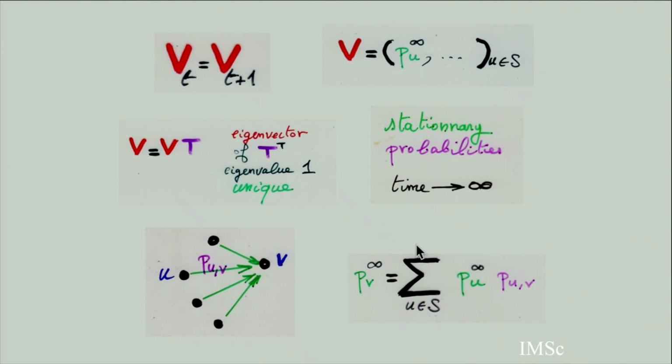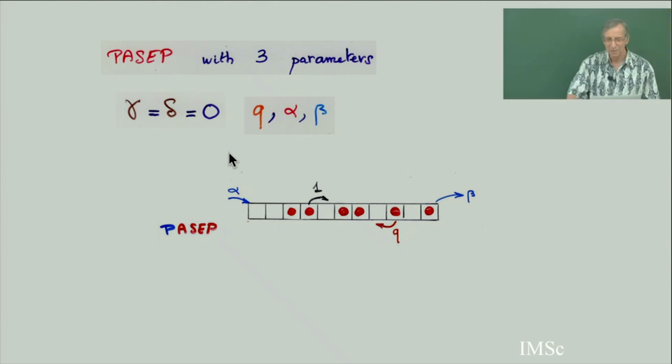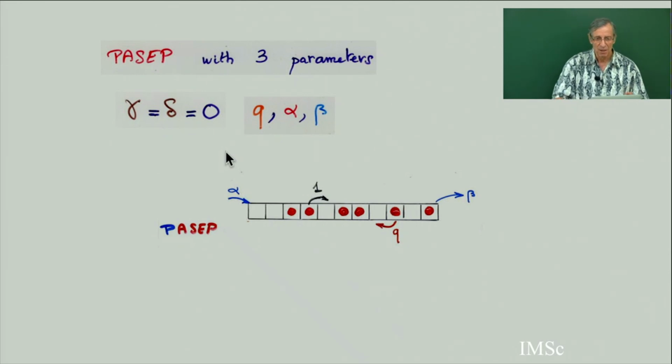So let's do it. Usually in this class, I will work with the PASEP with 3 parameters. The combinatorics is beautiful, the combinatorics of permutations, with beautiful bijections and beautiful interpretations. With 5 parameters, it's more complicated, but the 5-parameter combinatorics has been obtained by extending the combinatorics with 3 parameters.